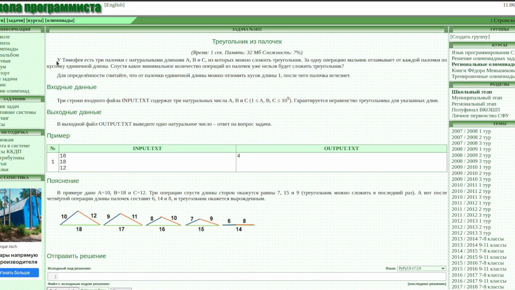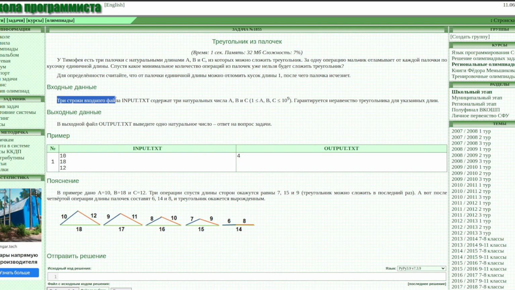And now the conditions. Timofey has 3 sticks with natural lengths A, B, and C from which a triangle can be formed. In one operation, the boy breaks off a piece of length 1 from each stick. What is the minimum number of operations after which a triangle can no longer be formed from the sticks? For clarity, assume that from sticks of unit length you can break off a piece of length 1 after which the stick will disappear. And now we are told that we have input data.